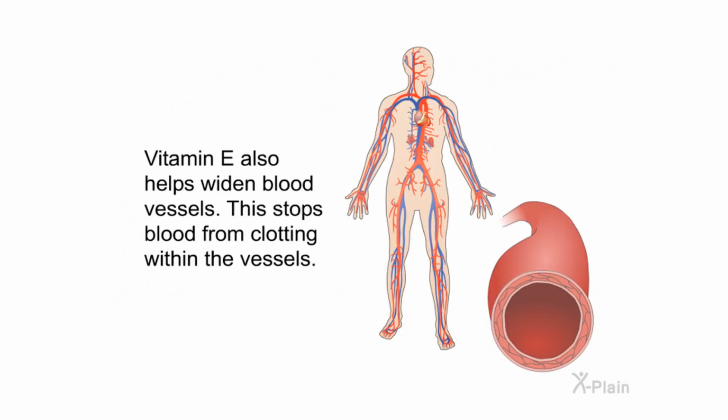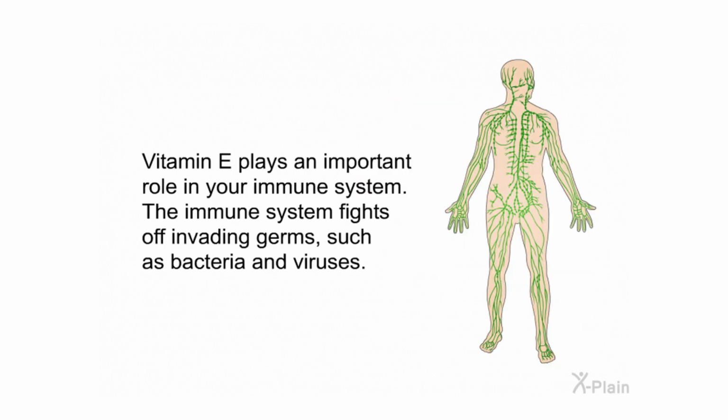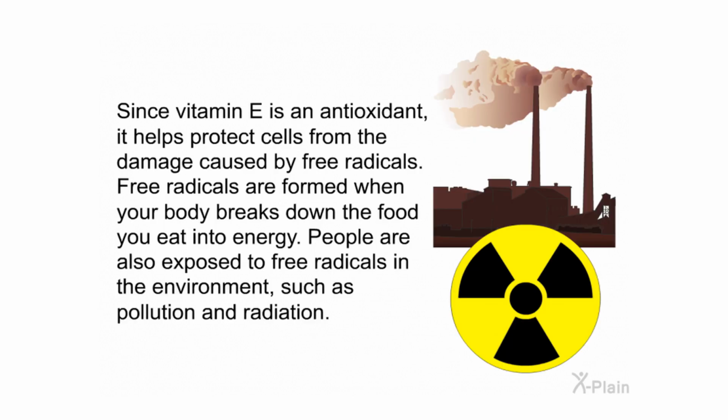Vitamin E also helps widen blood vessels. This stops blood from clotting within the vessels. Vitamin E plays an important role in your immune system. The immune system fights off invading germs, such as bacteria and viruses. Since vitamin E is an antioxidant, it helps protect cells from the damage caused by free radicals. Free radicals are formed when your body breaks down the food you eat into energy. People are also exposed to free radicals in the environment, such as pollution and radiation.